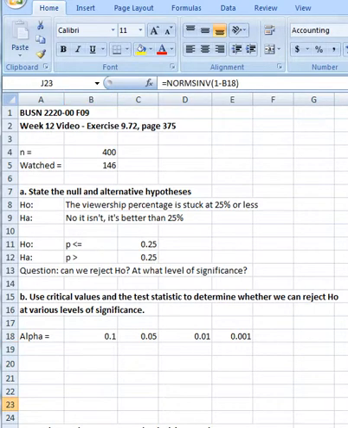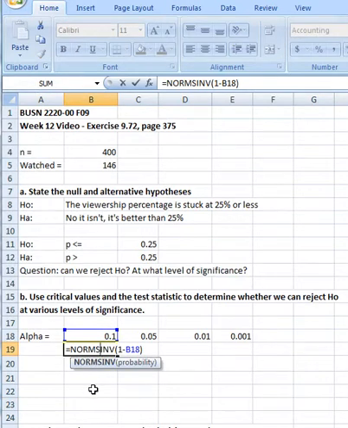I'd rather just use Excel. So the formula here is equal to the normal standard inverse function. Now, standard means that we're dealing with z-values, not with means and standard deviations. And it also, in the inverse, means that rather than starting with a z-value and finding the probability, we're doing it the other way around. We're starting with a probability and finding a z-value.